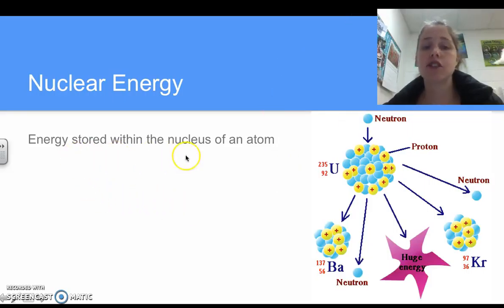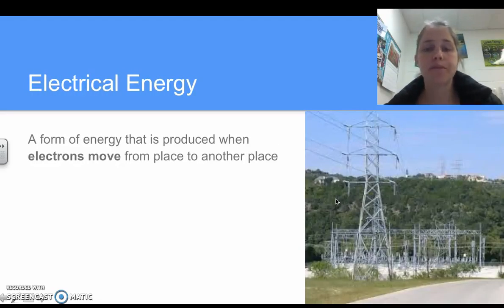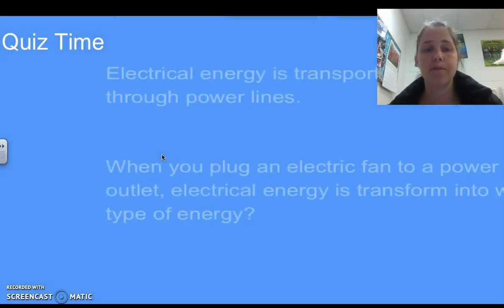Nuclear energy is energy stored within the nucleus of an atom. If we split the nucleus of an atom, let's say we split uranium into barium and krypton, we get a huge release of energy because energy is stored in the nucleus of that atom. Electrical energy is the form of energy produced when electrons move from one place to another. That's what electricity is, the movement of electrons. When those electrons move from one place to another, we get electrical energy.